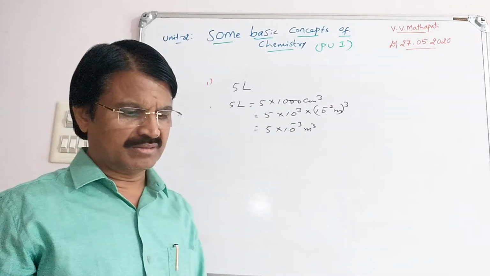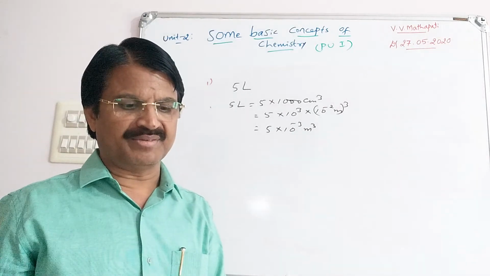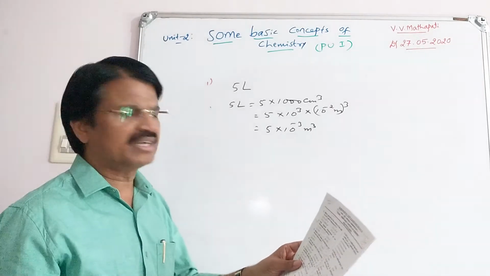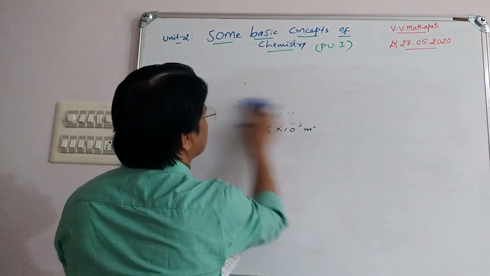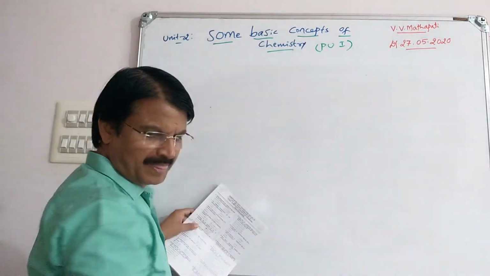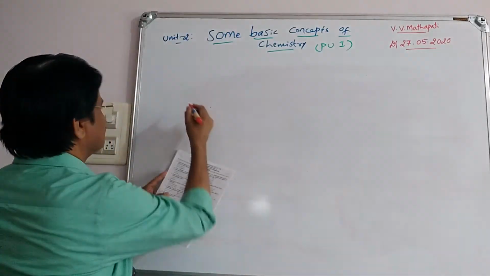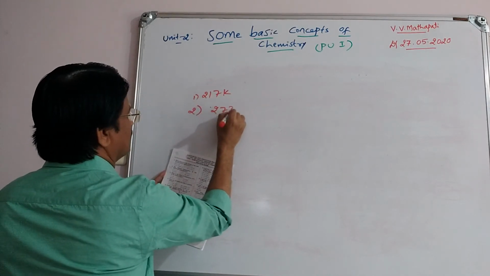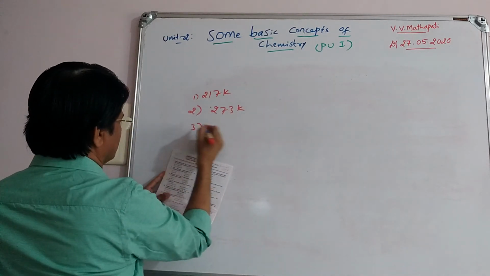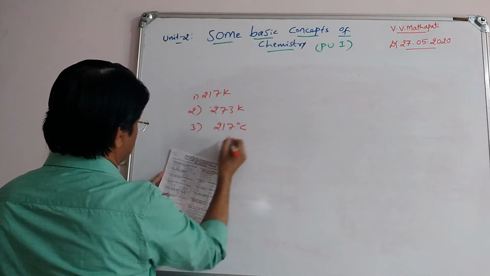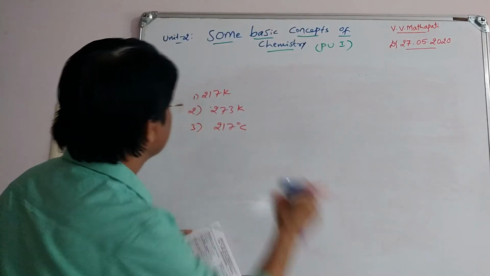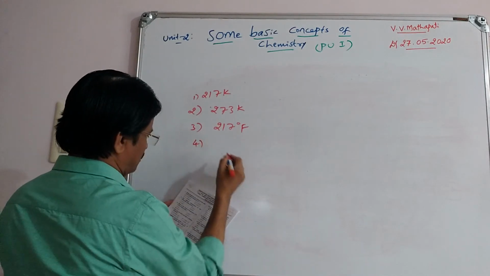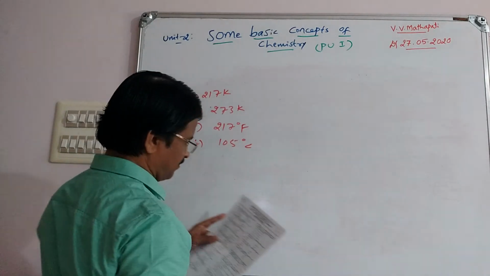And second question: which of the following values given is the highest temperature? They are asking the highest temperature, but different units are given. See here, first 217 K, second 273 K, third 217 degree Fahrenheit, and the fourth 105 degree Celsius.